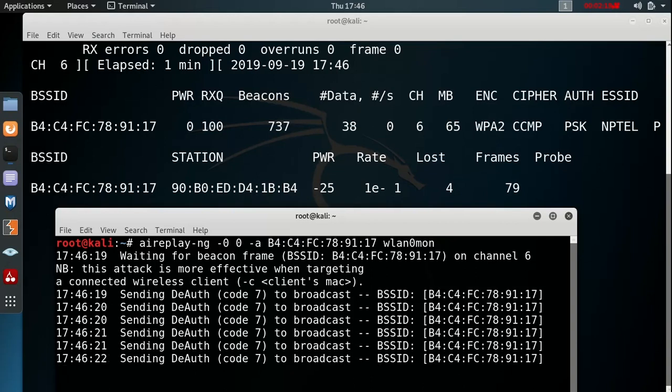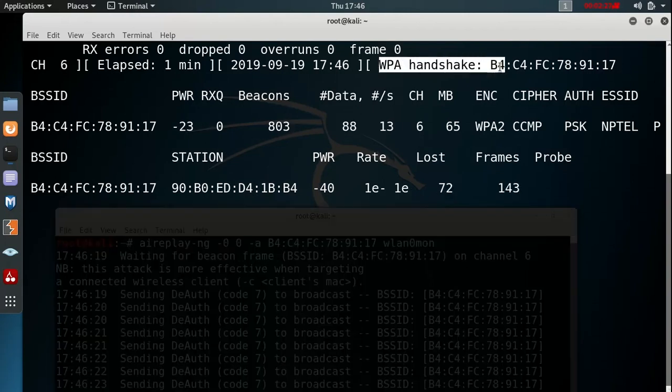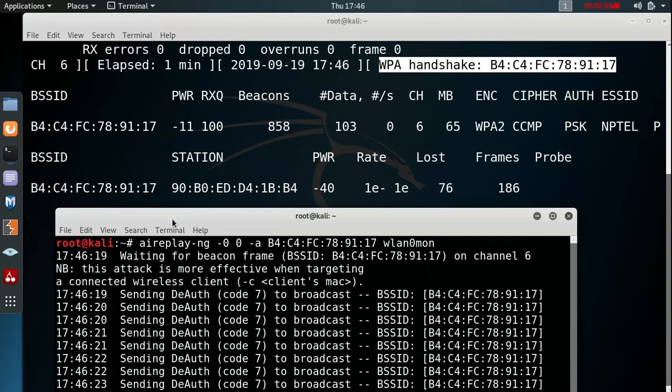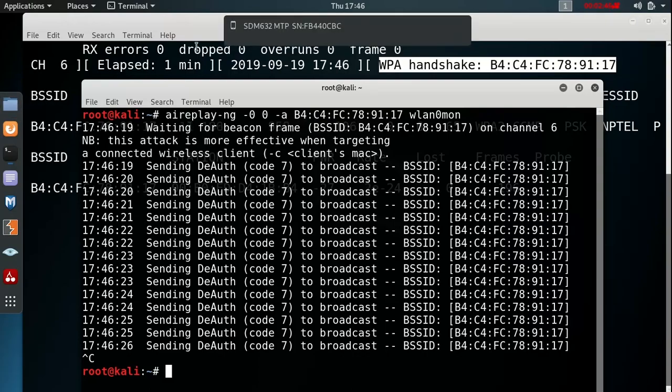It sent the deauthentication packets, and as a result, see, we got the WPA handshake. That means we got the key. But the thing is that the key is encrypted using a hash algorithm. That means we are able to encrypt it, but decryption is not possible.